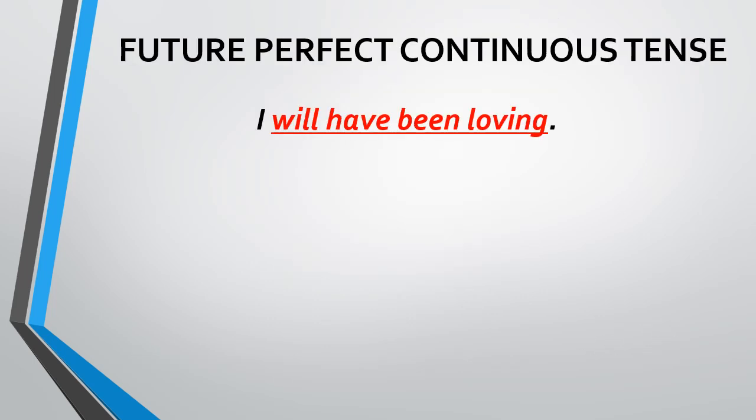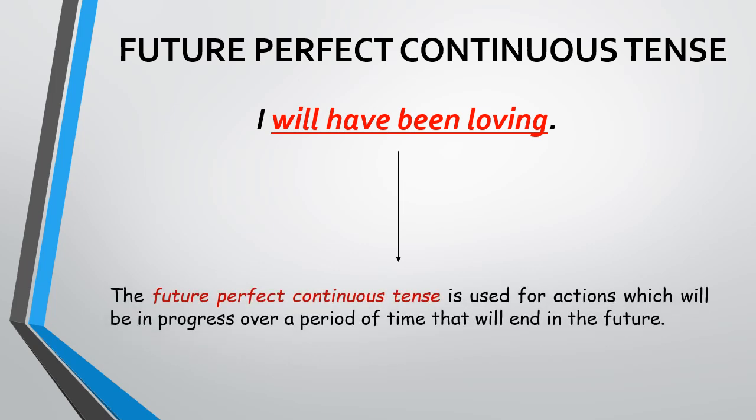The last subtense under future tense is future perfect continuous tense. It is a bit difficult to understand, but let me help you by citing a simpler example. The future perfect continuous tense is used for actions which will be in progress over a period of time that will end in the future. For example, I will have been waiting here for 3 hours by 6 p.m.